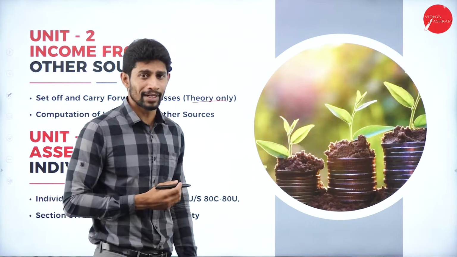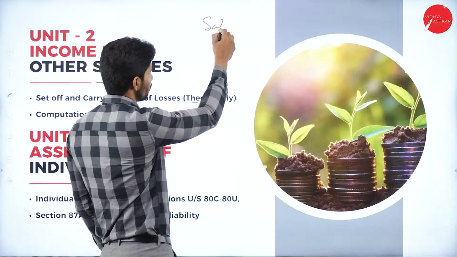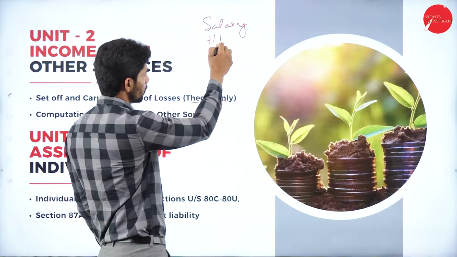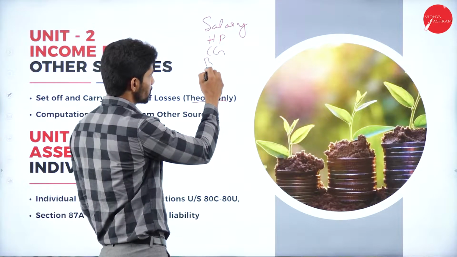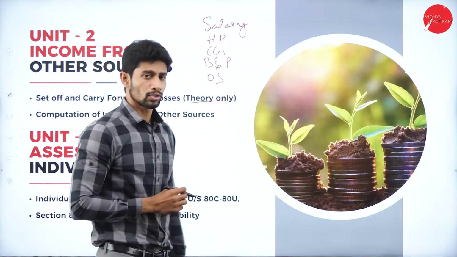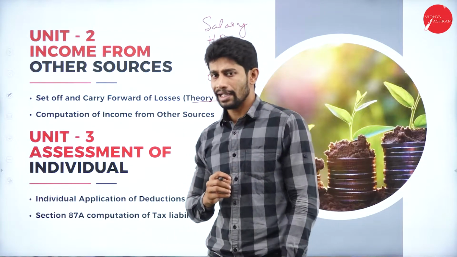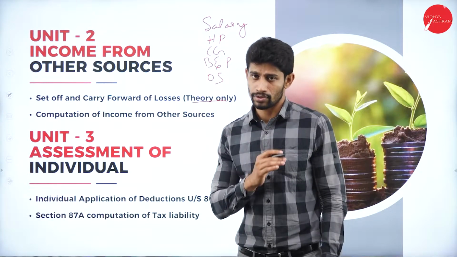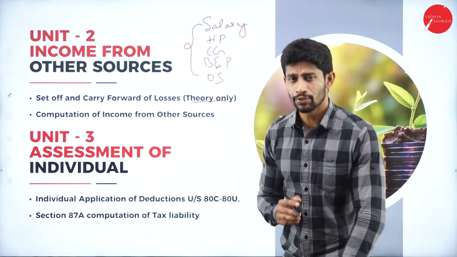So for individuals, mainly we have 5 heads of income. That is income from salary, next income from house property, next income from capital gain, income from business and profession, and income from other sources. Yes, totally we have 5 heads of income. So these 5 heads of income are related to an individual person.